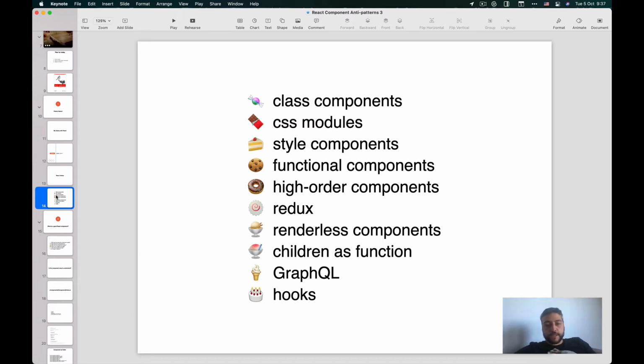With the introduction of Flux, then there was Redux and the whole question of where do we put the state, how do we manage the state. Another pattern that came to React at this point was called Renderless components. Those were components that just inject. Another pattern that appeared later on was children as function, which is still used to this day. With the introduction of GraphQL, a lot of the React data fetching logic was moved around, and everything started focusing more around the GraphQL ecosystem.